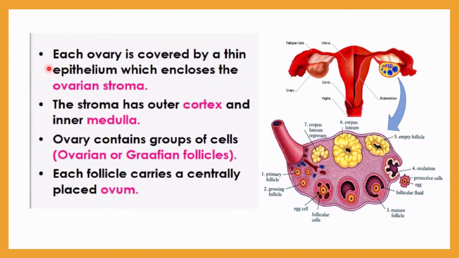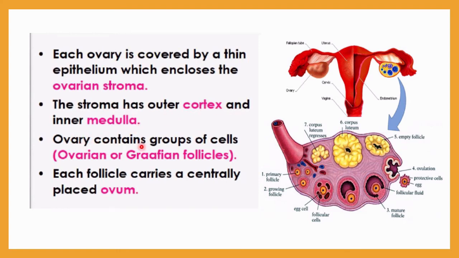Each ovary is covered by a thin epithelium. Here you can see the ovary covered by the thin epithelium, which encloses the ovarian stroma. The stroma has an outer cortex, the outer part is called the cortex, and the inner part is called the medulla. So the stroma has an outer cortex and an inner medulla.